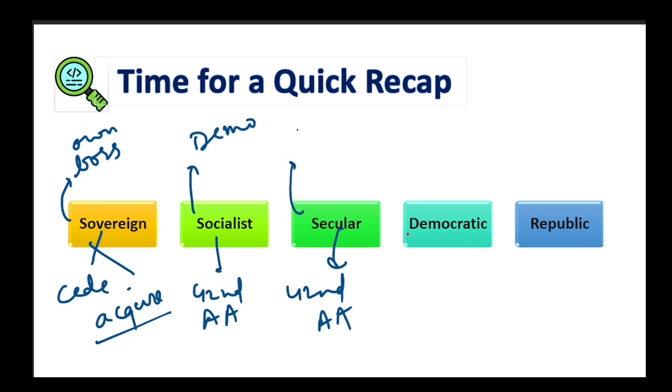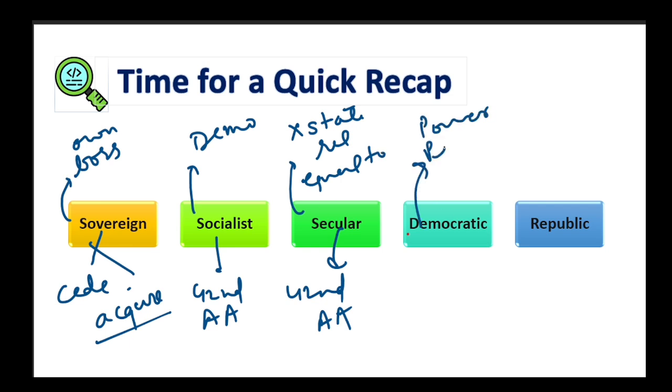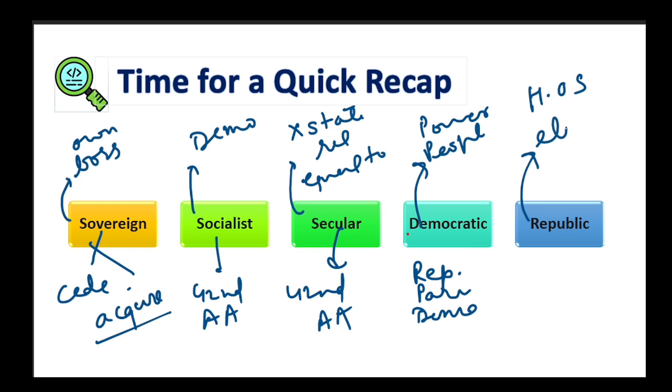And secular means no state religion and equal respect to all religion, right? Democratic, again, power to the people. Our form is representative parliamentary democracy with social and economic democracy as well. And last but not the least, republic, where head of the state is elected, right, and not hereditary.